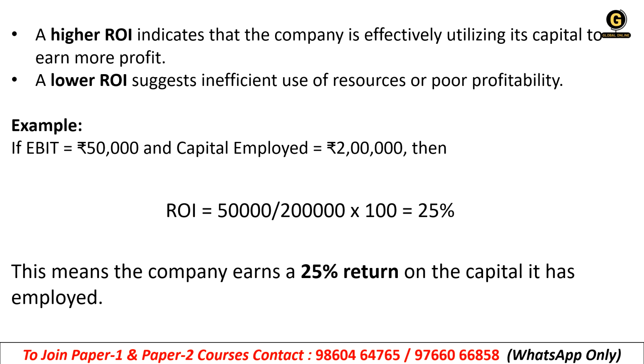Clear? See, a higher ROI, return on investment, indicates that the company is effectively utilizing its capital to earn more profit. Getting it? If the return on investment is higher, that means the company is using its assets to generate more profit, right? If the ROI is lower, that means the company is not efficiently using those assets to generate profit. Efficient use of resources or poor profitability, we call it inefficient use of resources.